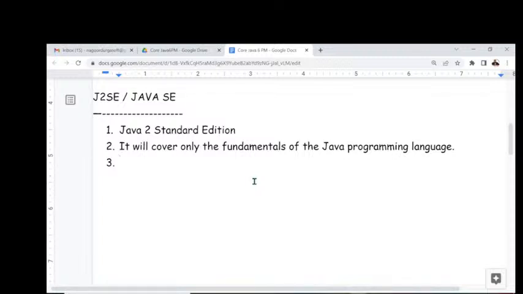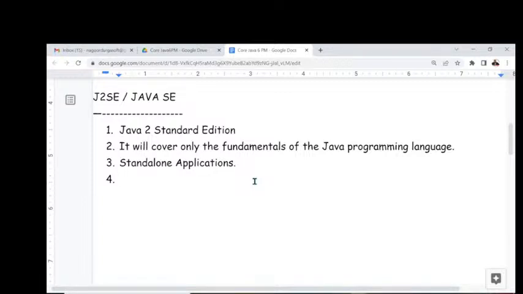If we observe this particular point here, with J2SE, that is, with the fundamentals of the Java programming language, we are able to prepare only standalone applications. Come on, guys, we have to understand this. Which type of applications are we able to prepare? Standalone applications. With only the fundamentals of the Java programming language, we are able to prepare only standalone applications.